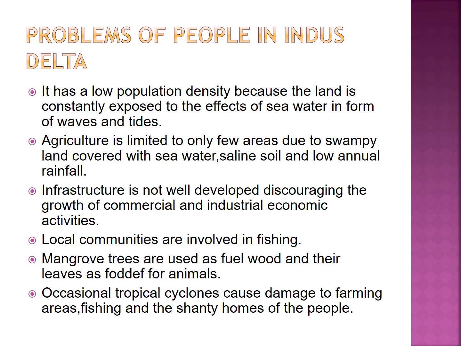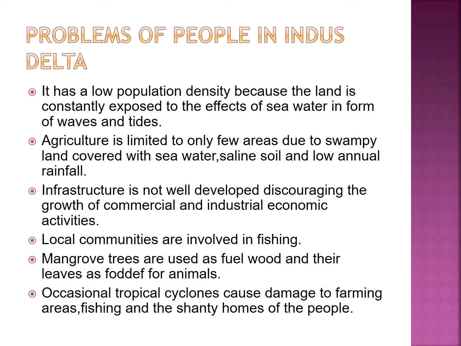Now coming towards the Indus Delta. The Indus Delta has some problems because of which the population density of this area is also reducing. It has a low population density because the land is constantly exposed to the effects of seawater in the form of waves and tides.